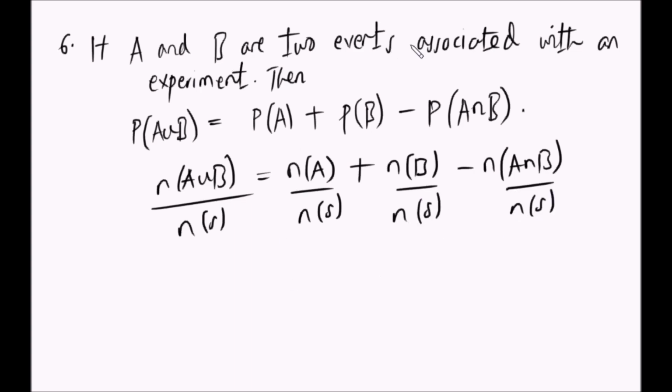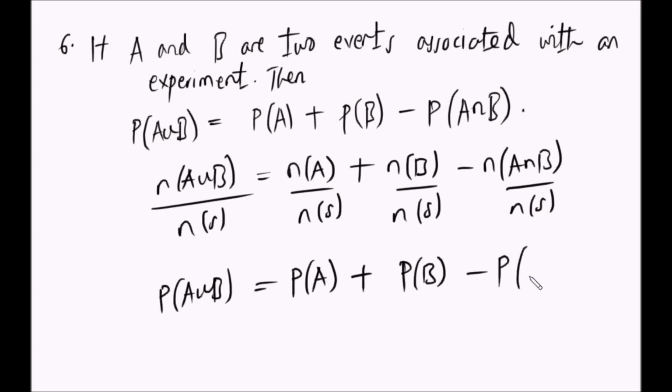So A and B are two events, sawa. So huyu na huyu manake napata huyu, sasa hapa nitapata huyu. Remember the probability of an event is the number of elements in the event over the number of elements in the sample space. Kwa hiyo huyu na huyu nitapataje? Nitapata huyu na hapa nitapataje? Nitapata huyu.